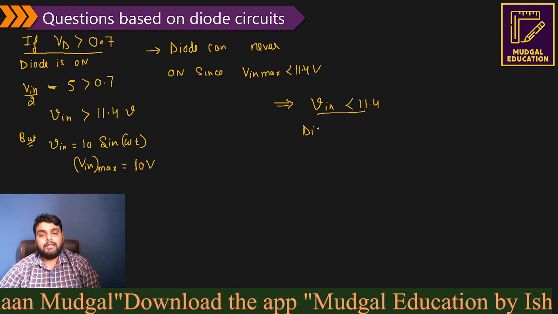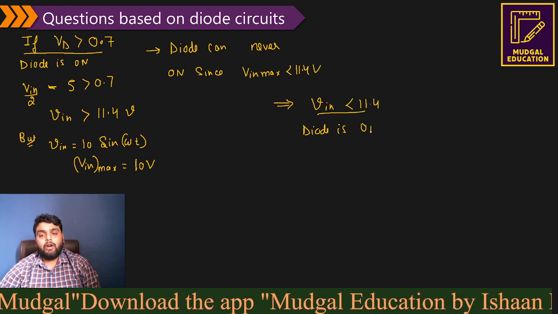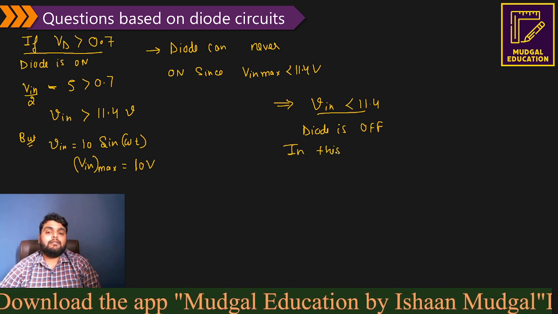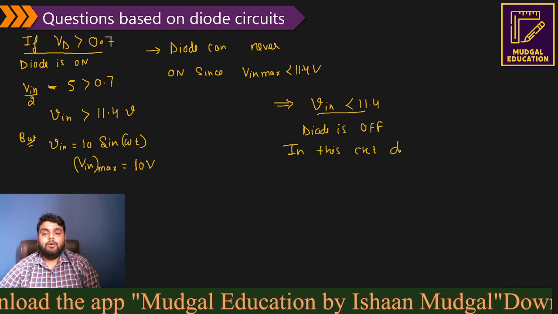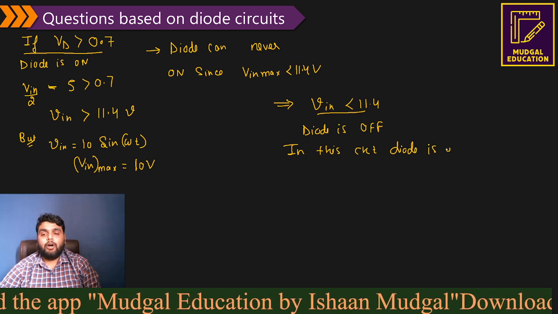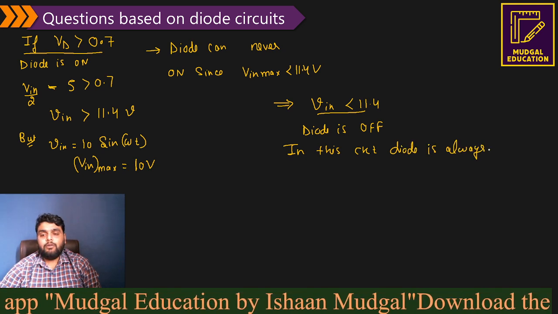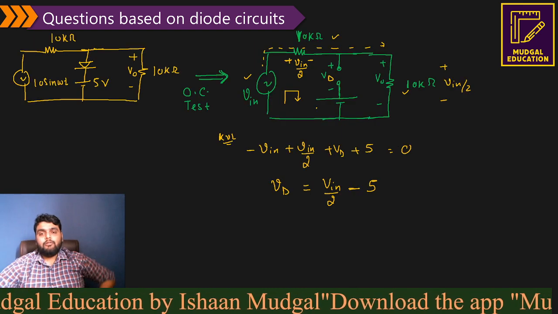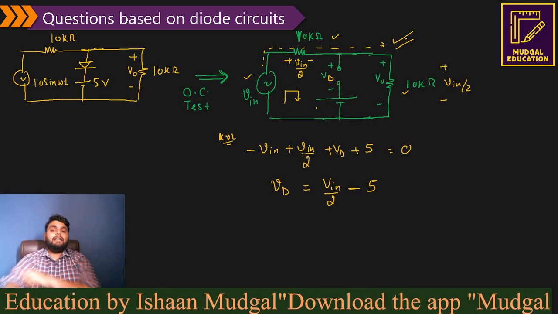It means that the diode is off, and I can say in this circuit the diode is always off. Now since the diode is always off, you are going to get exactly the circuit like this, right?